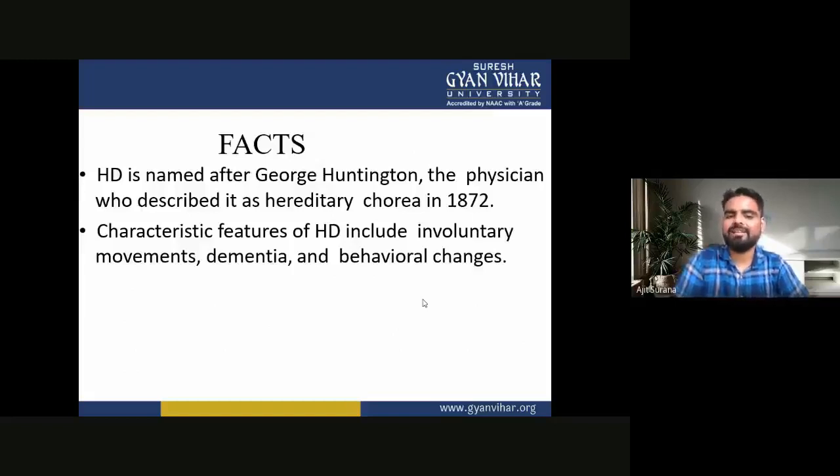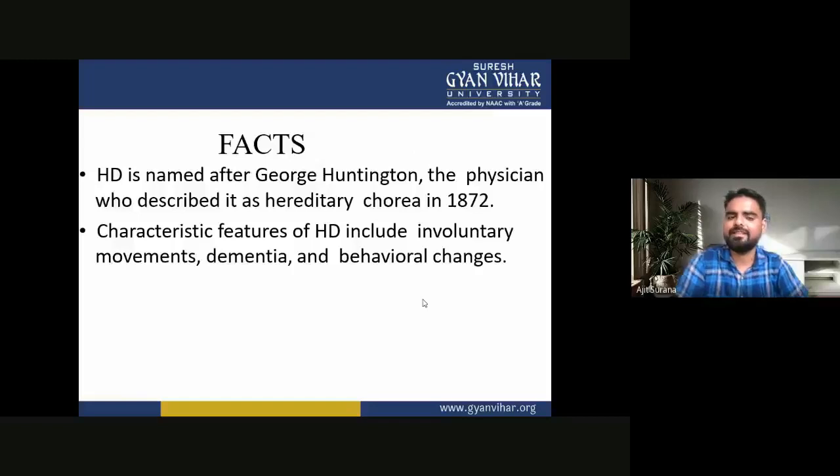Now the characteristic features of Huntington disease include involuntary movements, dementia, and behavioral changes. So these are the facts of Huntington disease.